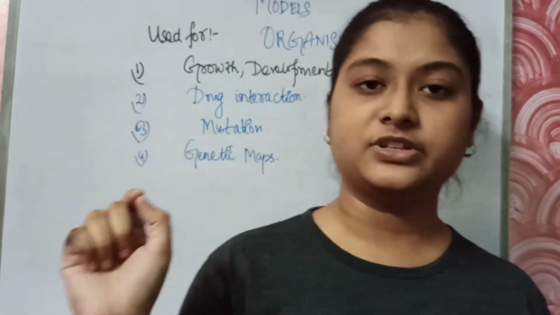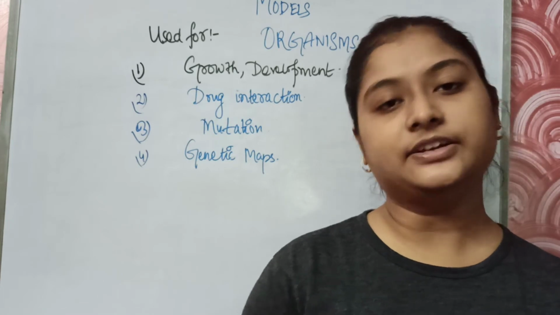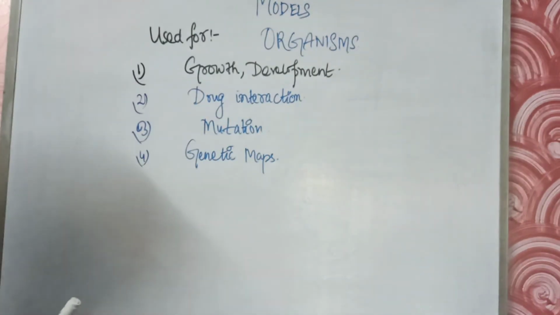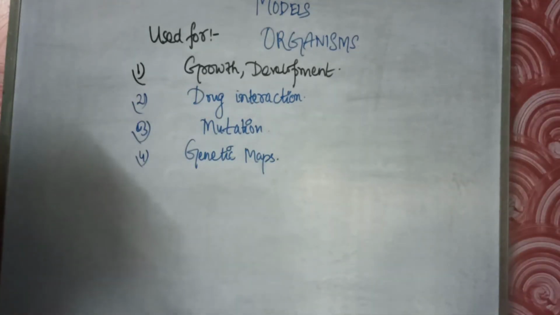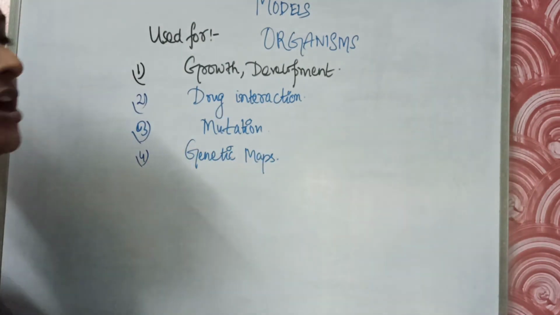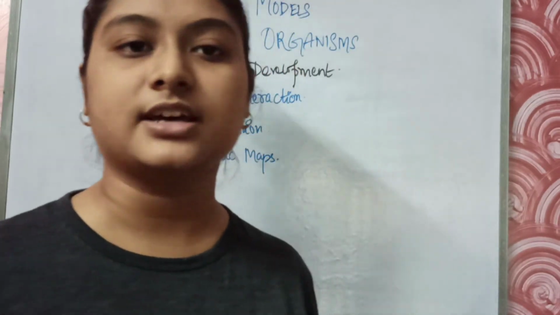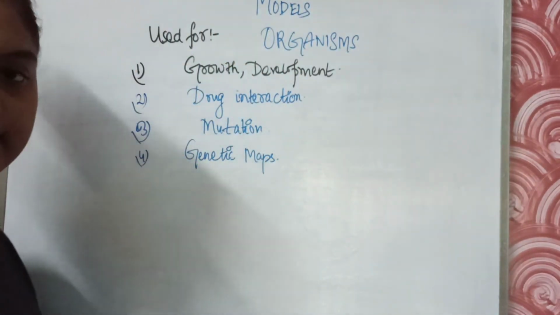These genetic maps contain the location of the gene, the particular position of the gene on the chromosome, and they help in detecting various diseases, and we can eventually extract data on the basis of a particular type of gene. So these are the uses of model organisms for our study. Further, molecular biology, genetics, transcriptomic and proteomic studies are all being done on model organisms.